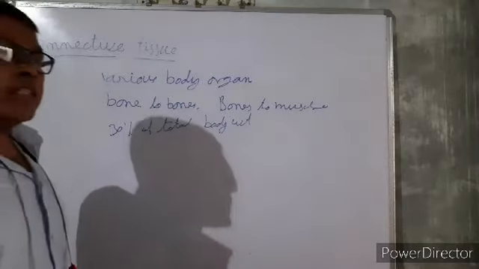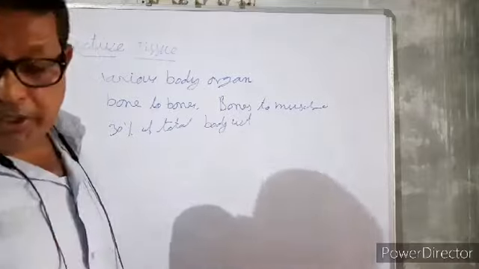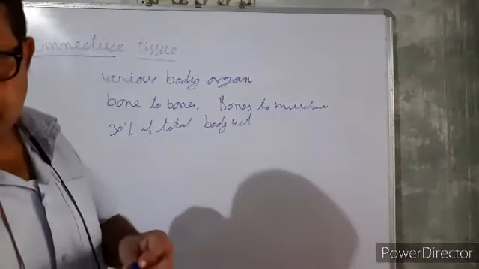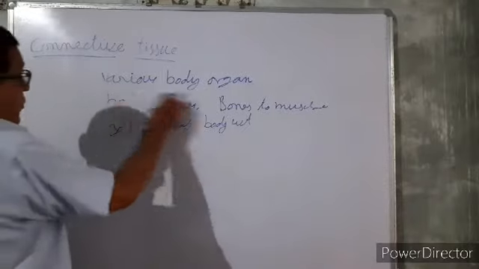Connective tissue consists of two components.